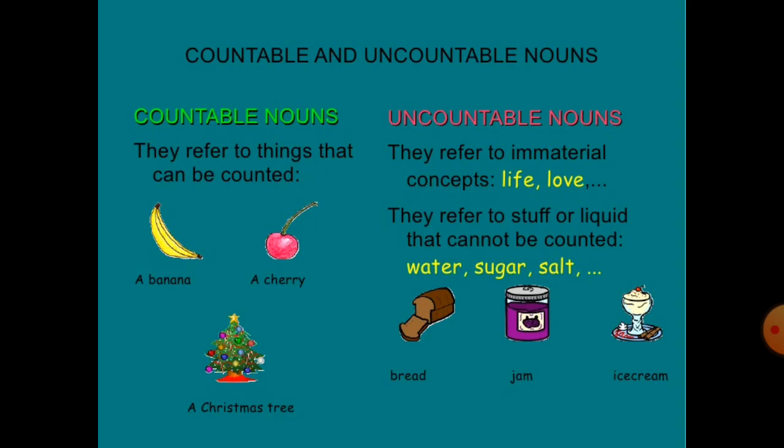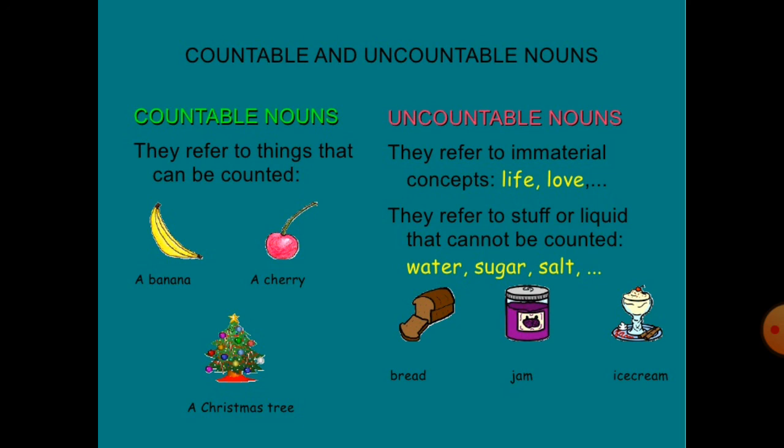Let us now see countable and uncountable nouns. Countable nouns refer to things that can be counted. We can count banana. We can count cherry. We can also count a Christmas tree. Things that can be counted are countable nouns. This is a sub-part of common noun.